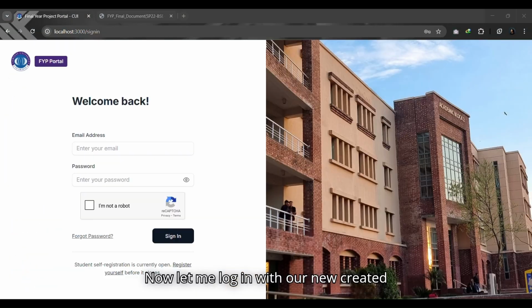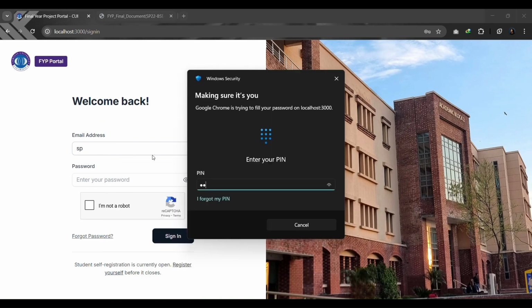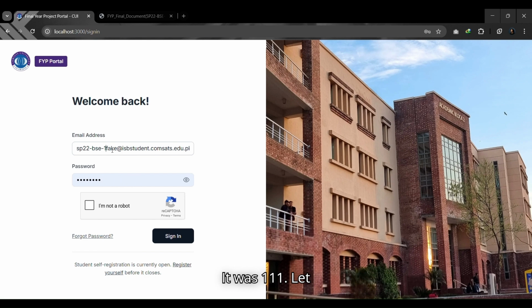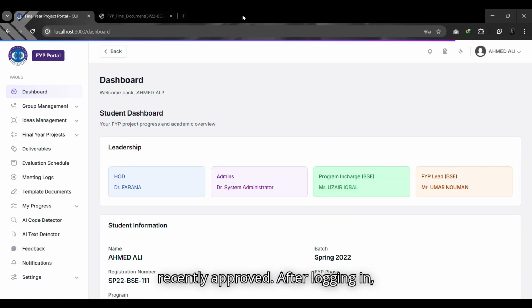Now let me log in with our newly created account, which is SP22 111. Let me enter the password. Basically, this is the account the admin recently approved.